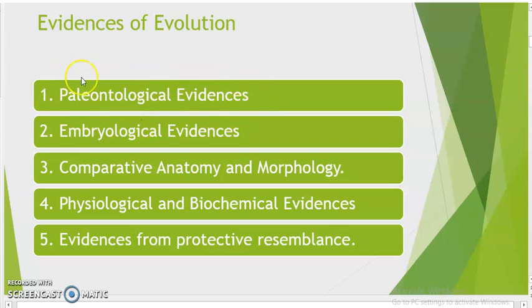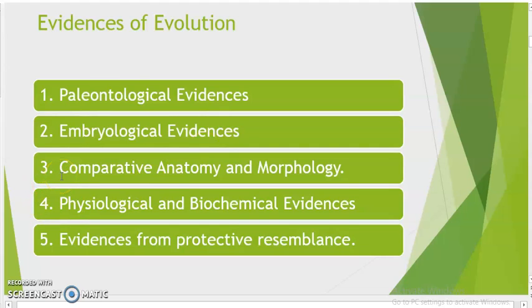The way evolution has taken place can be traced out from the fossils. Second heading, we will talk about embryological evidences. Embryological evidences means we'll talk about the comparative study of embryological development of different vertebrates. And this study will help us to establish their evolution.